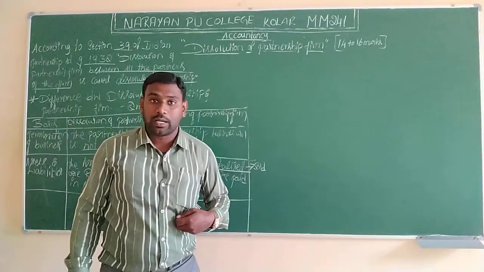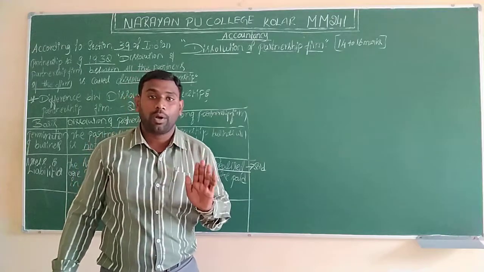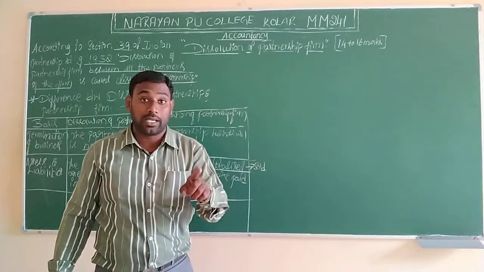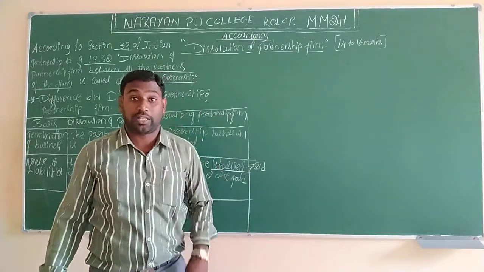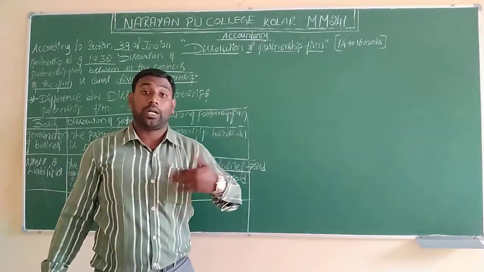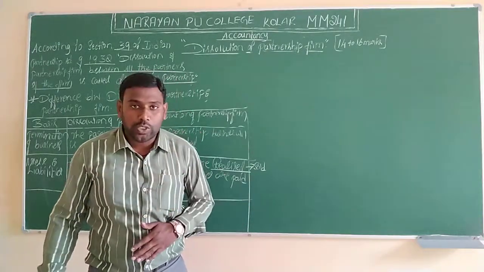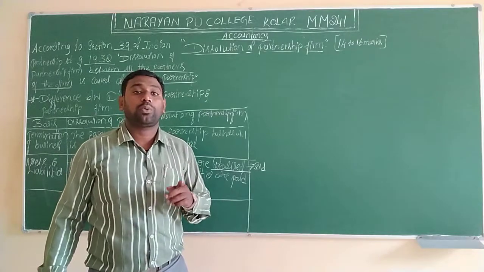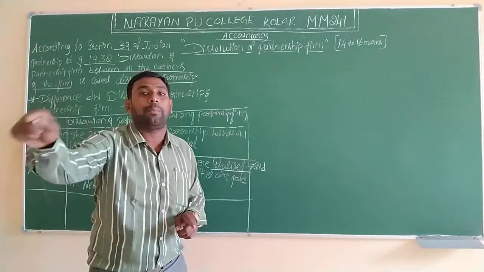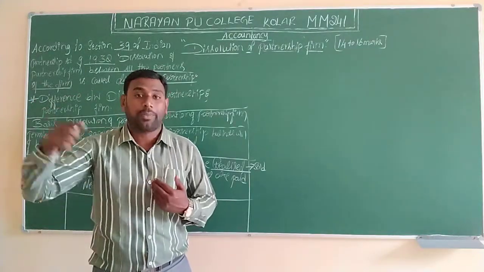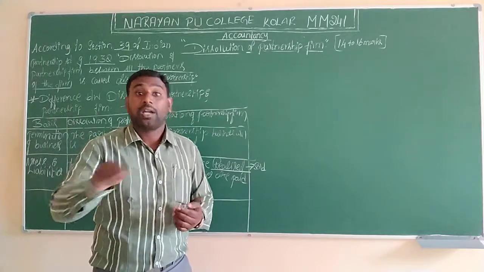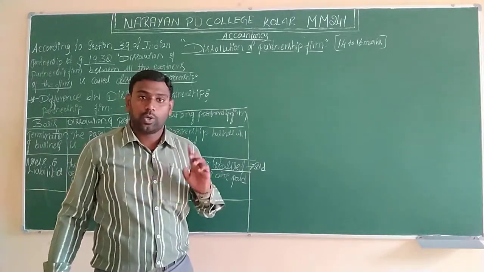Whenever we want to close the business, we won't cheat anyone. That is the ethics, business ethics or professional ethics. When we want to terminate the business, first we have to give importance to repaying the debts we have taken from outsiders. Without that, it is not possible to close the books of account.